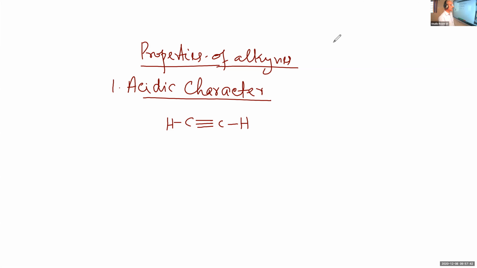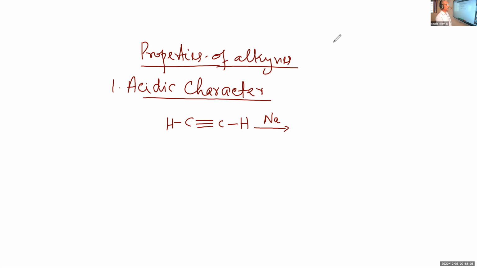Do you remember the reaction of acids with metals? Sulfuric acid plus zinc gives hydrogen plus zinc sulfate. Similarly, here also, the hydrogen atoms can be replaced by active metals. For example, sodium. So, acetylene reacts with heated sodium. Then the hydrogen atoms are replaced. So, you can write the equation like this. It is heated with sodium. Then what happens? Now, hydrogen is replaced.